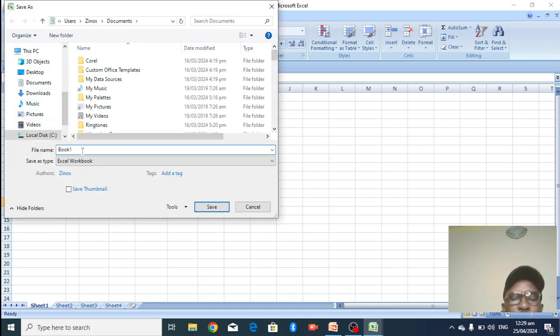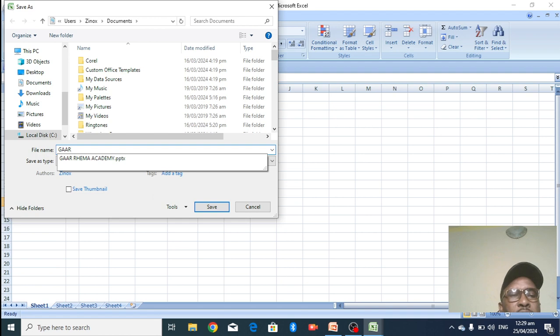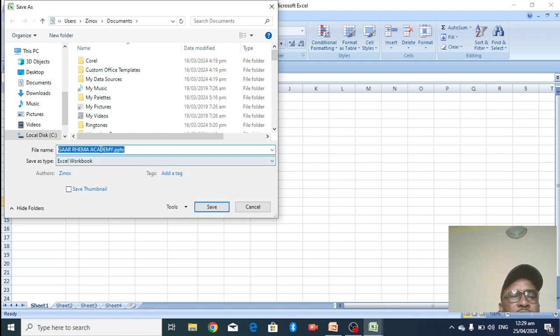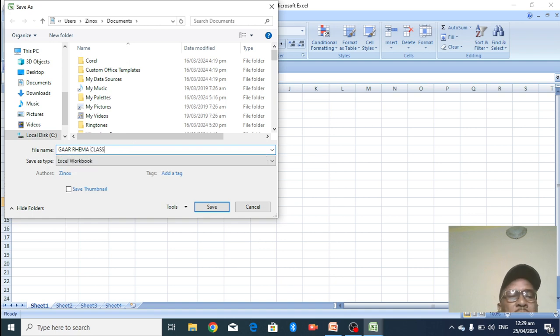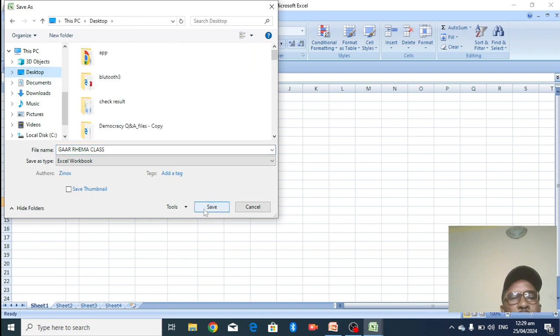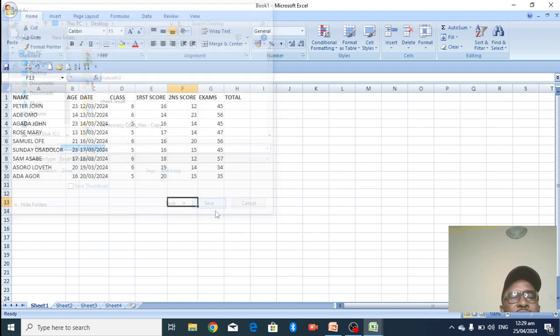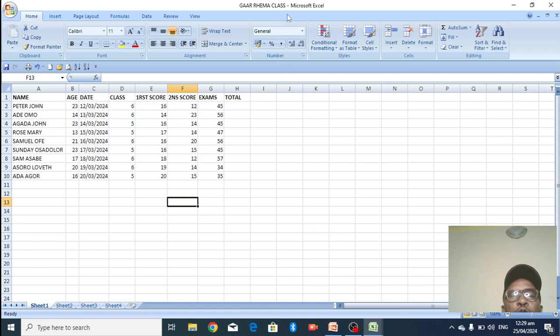You can come to the file name and enter any name, let's say Garema Class. Save it on the desktop, then click Save. This can be saved under Workbook 1.